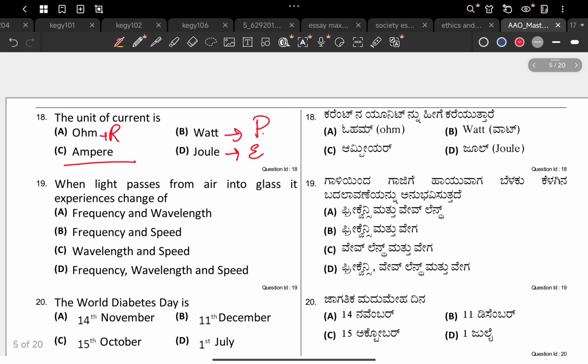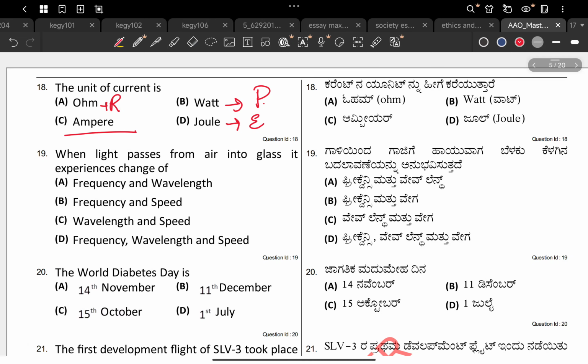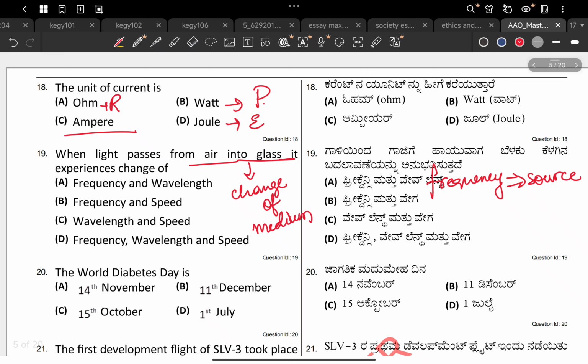What we have to notice is, if your basics are good, or when you go back to basics and read, you will see the frequency of light is always dependent on the source of the light. Since here, from air to glass, is a change of medium and it does not involve the source, the frequency is constant. That we have to know. We'll always have to remember that the frequency is always dependent on the source of the light.